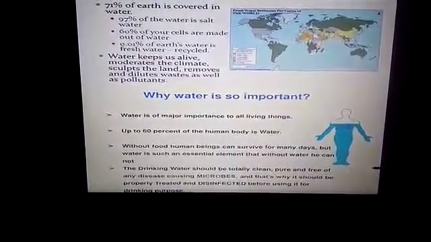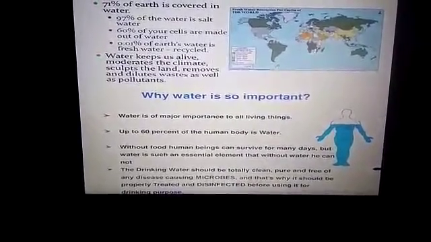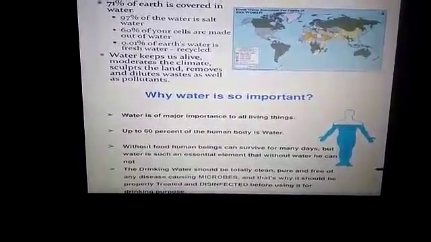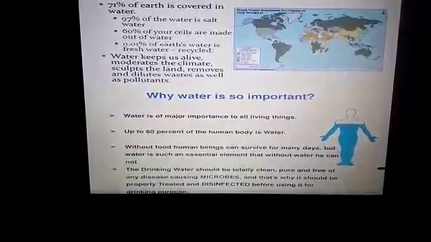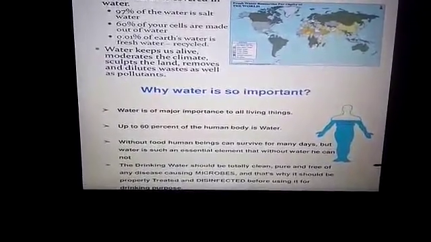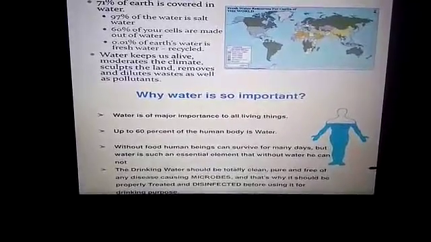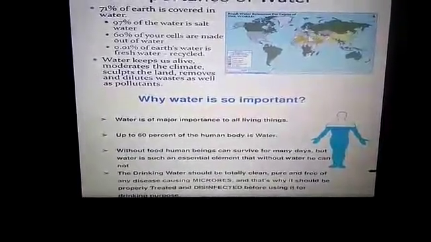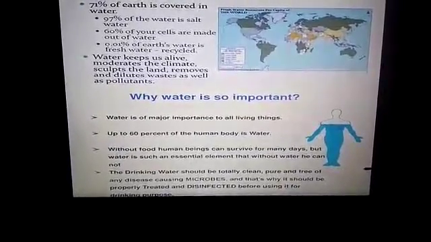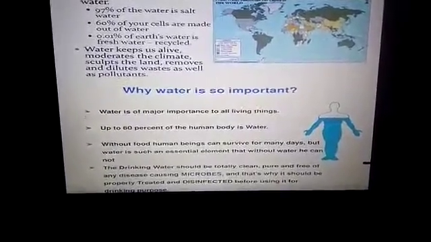Plants need water in order to manufacture their food. Water is a medium for several chemical reactions within the bodies of living things. Loss of water from the body acts as a cooling mechanism. Without food, a human being can survive for many days. But water is such an essential element that without water, he cannot survive.